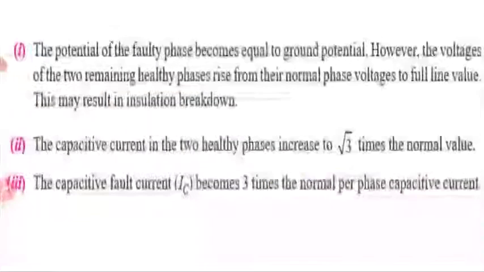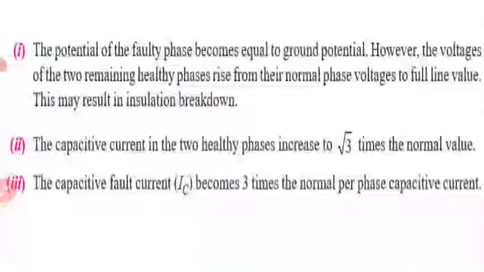The next effect observed: the capacitive current in the two healthy phases increases to root 3 times the normal value. In our case, in R and Y phases, the voltage is increased to root 3 times the normal value.